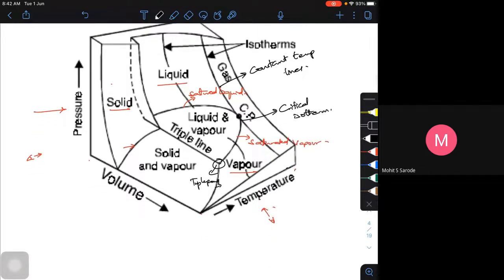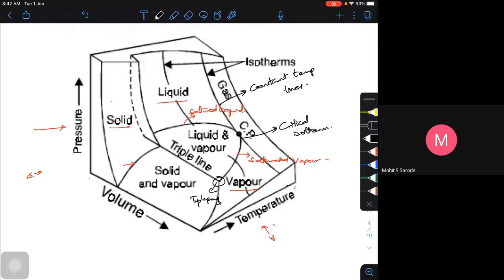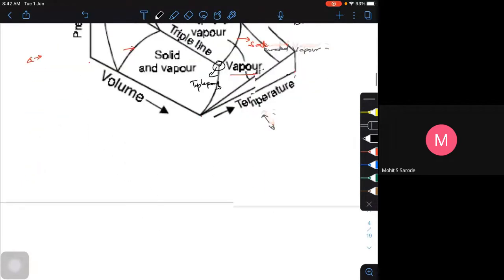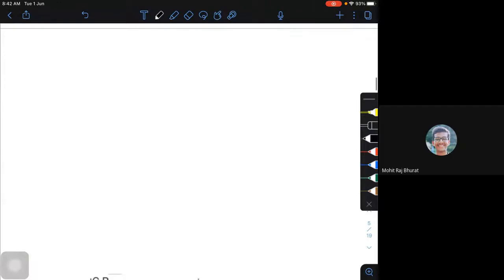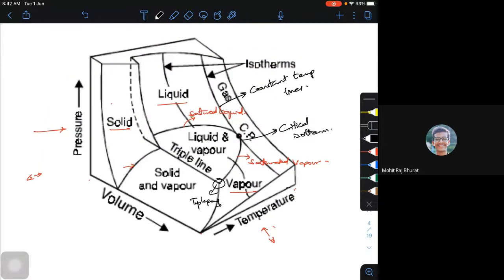Is it clear? Any doubts? So if there are no doubts, we'll move to the next topic. Okay. Sir, could you just show the image again, sir? Yeah, fine. Okay, I'll leave it for a couple of minutes. Yes, sir. Thank you. Okay, fine.